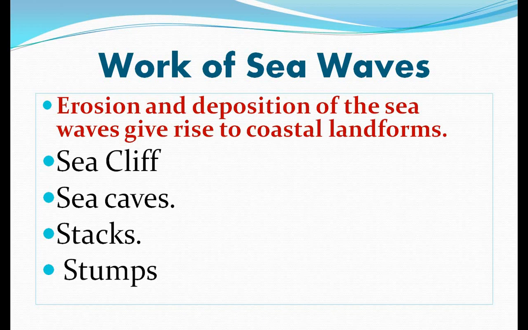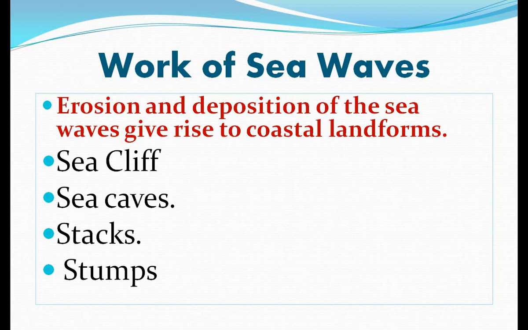The erosional and depositional work of the sea waves gives rise to coastal landforms like sea cliffs, sea caves, stacks and stumps. Now we will discuss how these are formed.